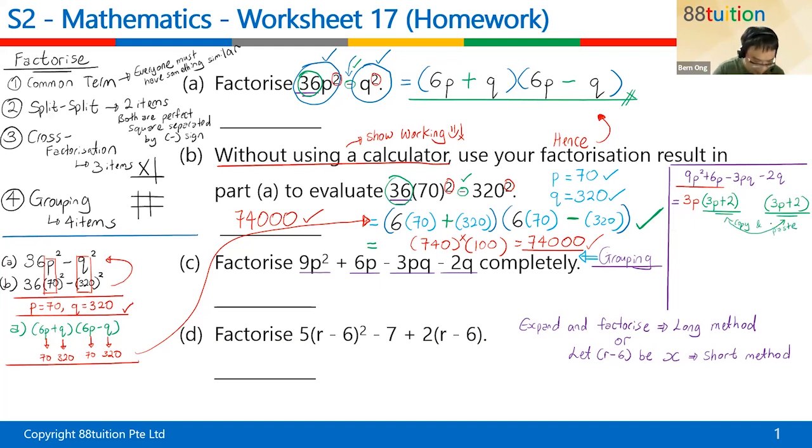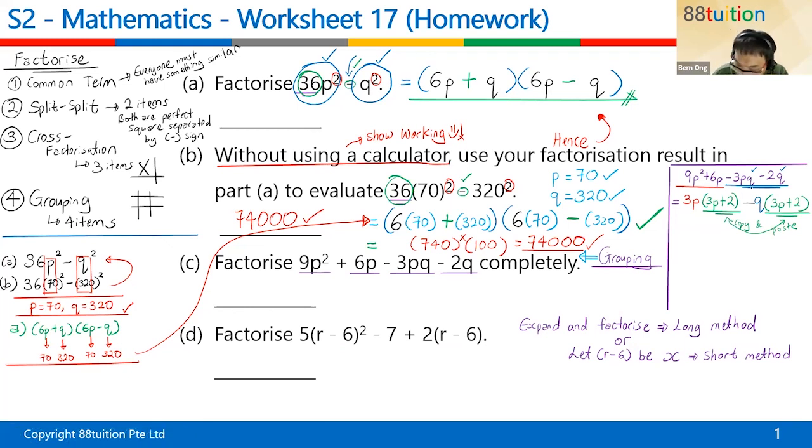Now you go and focus on the back portion down here. Don't care about the negative sign. Look at the alphabet that is common. Can you see that q and q is common? Put the q down here, outside the bracket. And in the center, always put a minus sign first, because it's either a minus sign or a plus sign. If it's a plus sign, all you have to do is add in the stroke, then it becomes plus. So you always put a minus first.